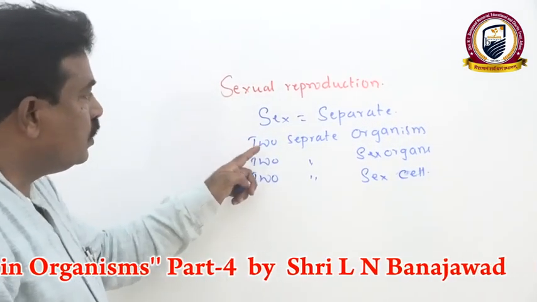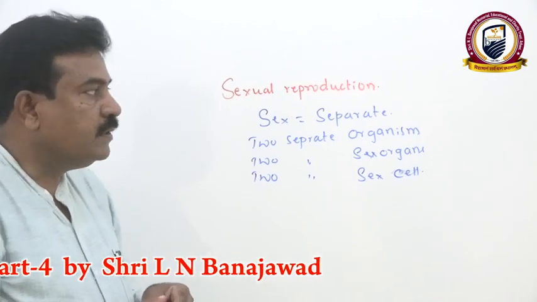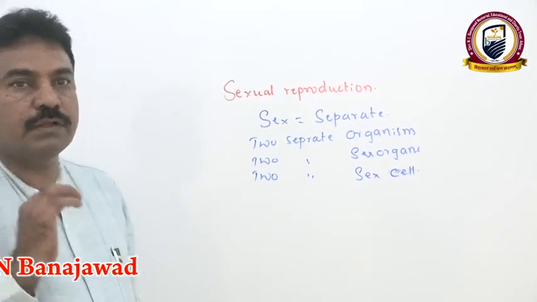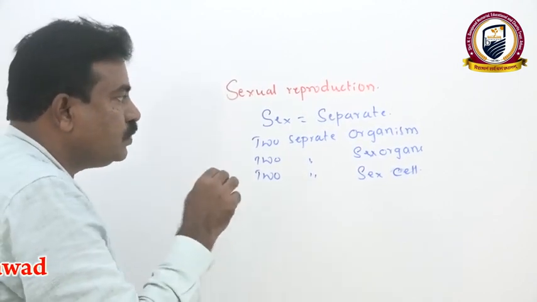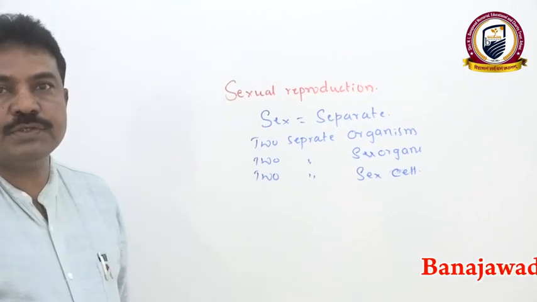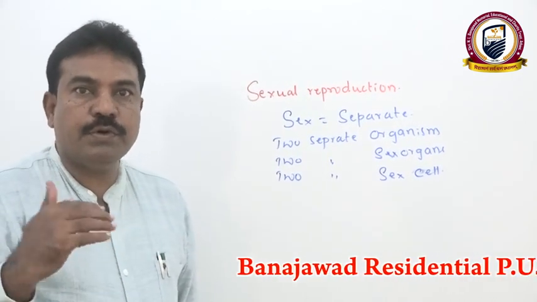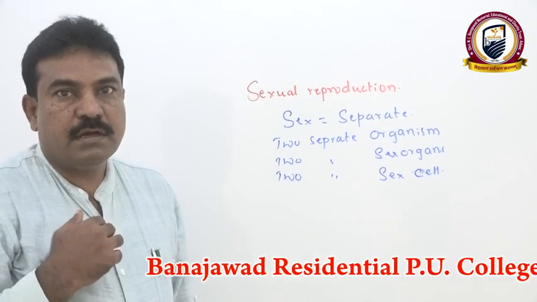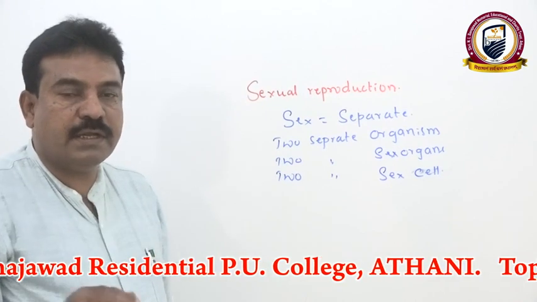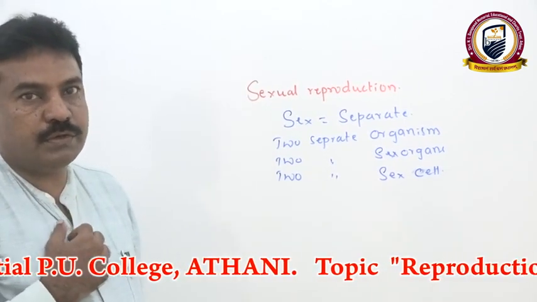For example, two separate sexes or organisms means a male parent and a female parent, mother and father. Two separate sex organs means, in lower plants, the antheridium, the male sex organ, and the archegonium, the female sex organ. In higher plants, the androecium and gynoecium. Androecium is the male reproductive organ, gynoecium is the female reproductive organ.